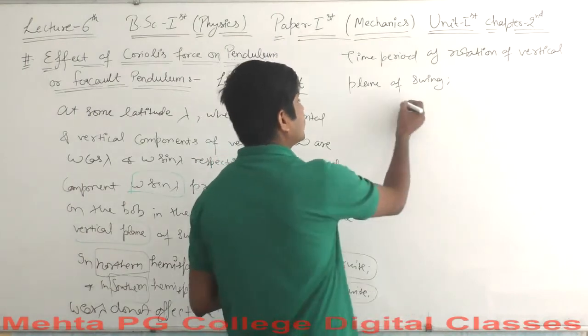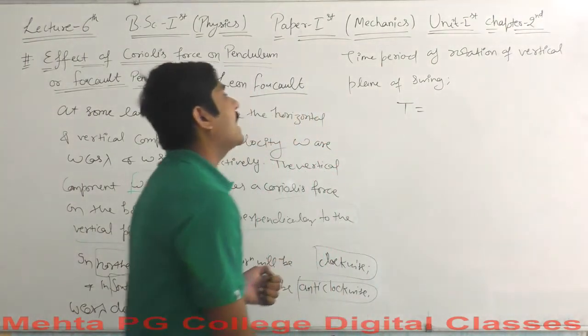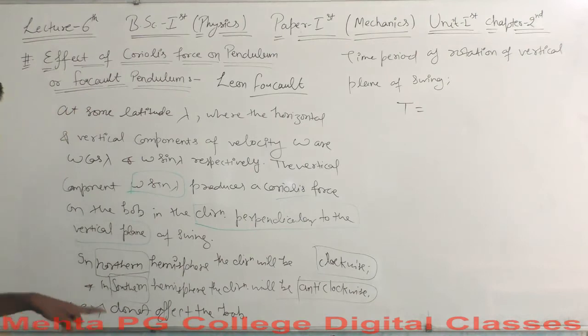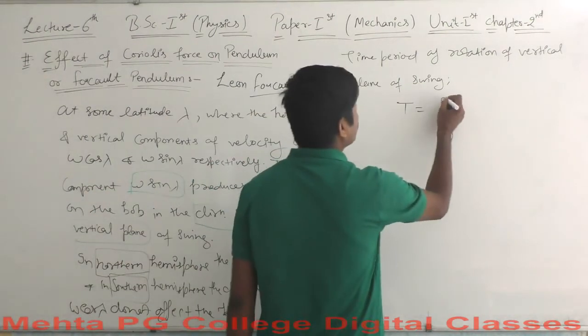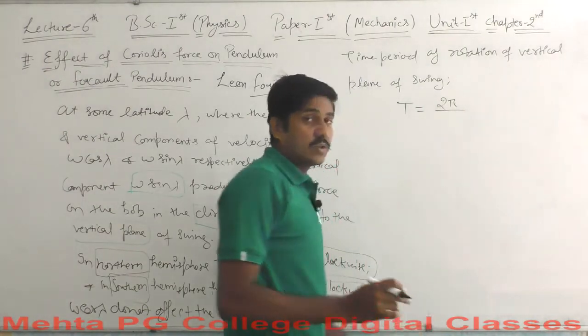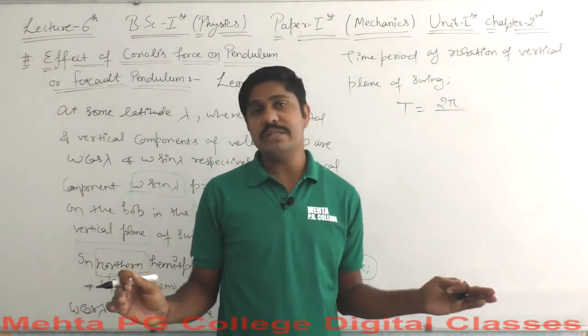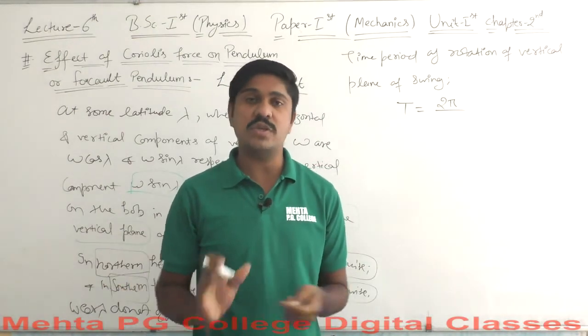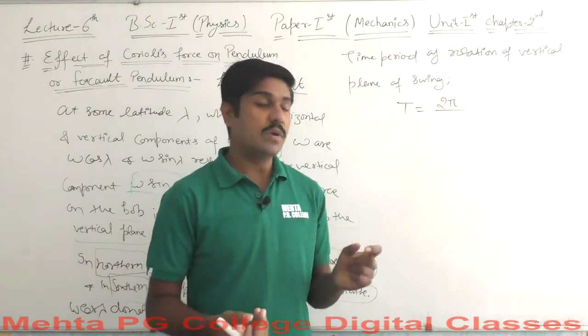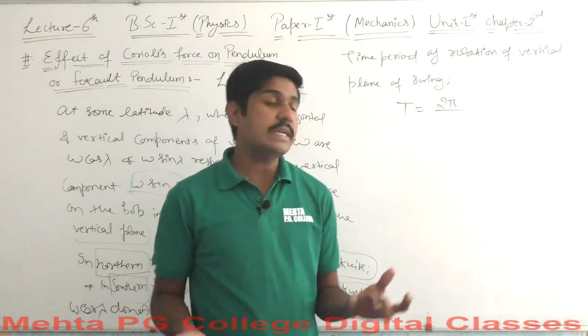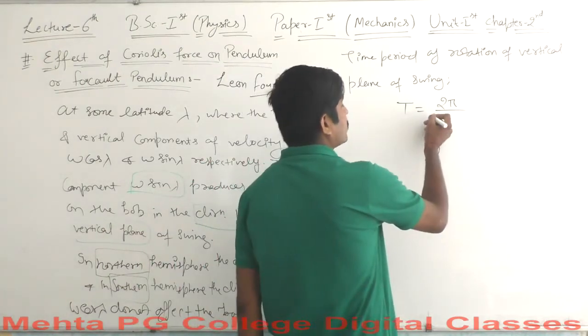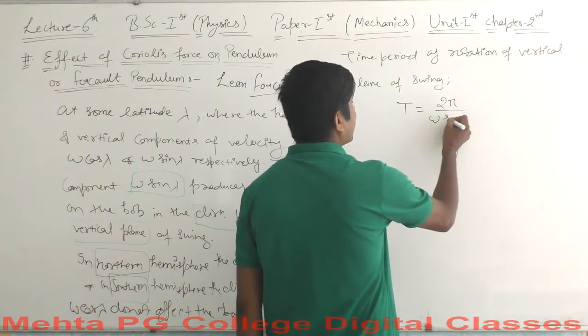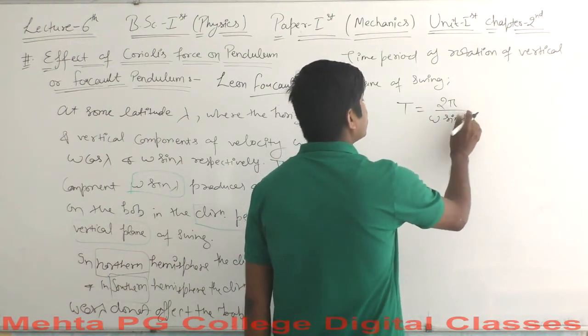In the vertical plane of swing, the time period is given by T, and the vertical component of velocity is omega sin lambda. So T equals 2 pi, which is the total distance the bob must cover, the 360-degree rotation to complete a full rotation, divided by the velocity, which is omega sin lambda.